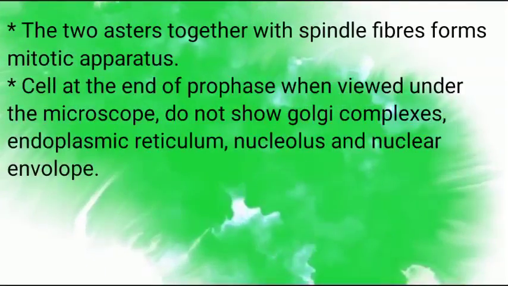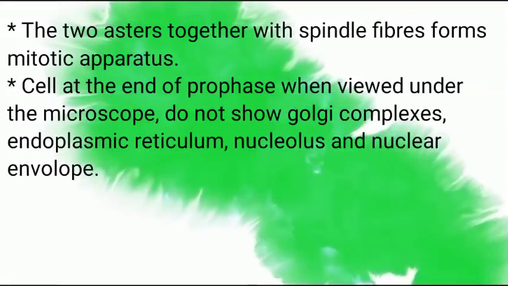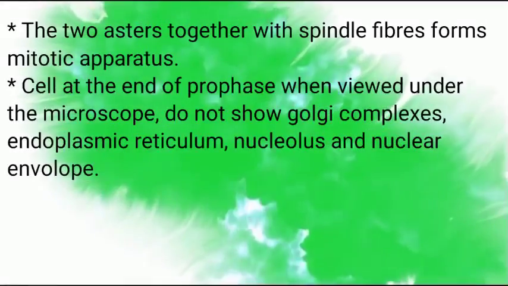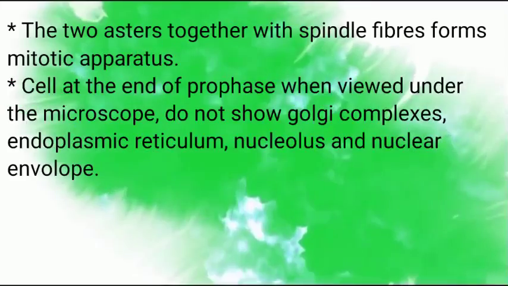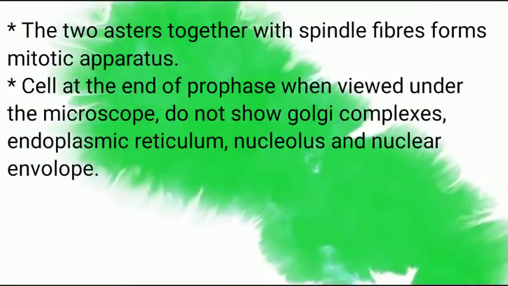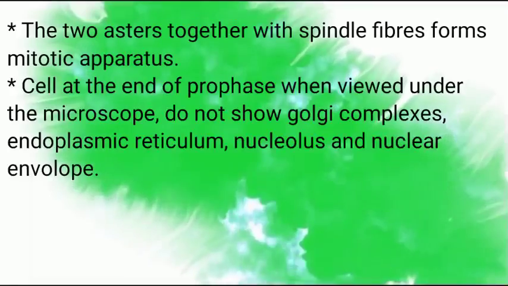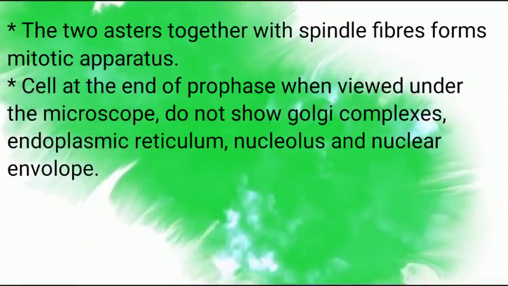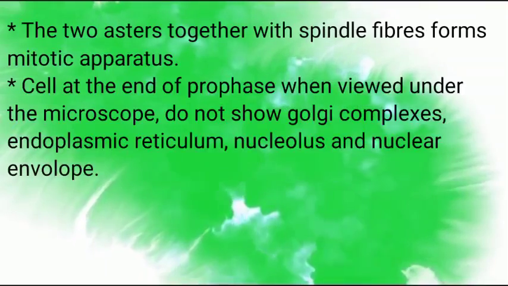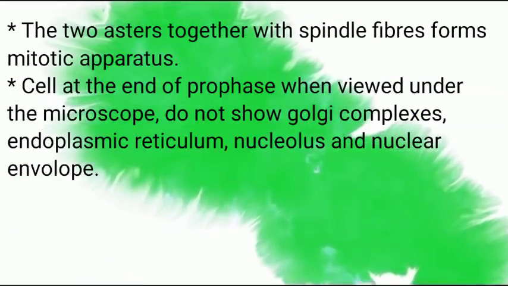A cell at the end of prophase, when viewed under the microscope, does not show Golgi complexes, endoplasmic reticulum, nucleolus and nuclear envelope. Here, asters form spindle fibers, and the disappearance of the Golgi complex, endoplasmic reticulum, nucleolus and nuclear envelope has occurred.